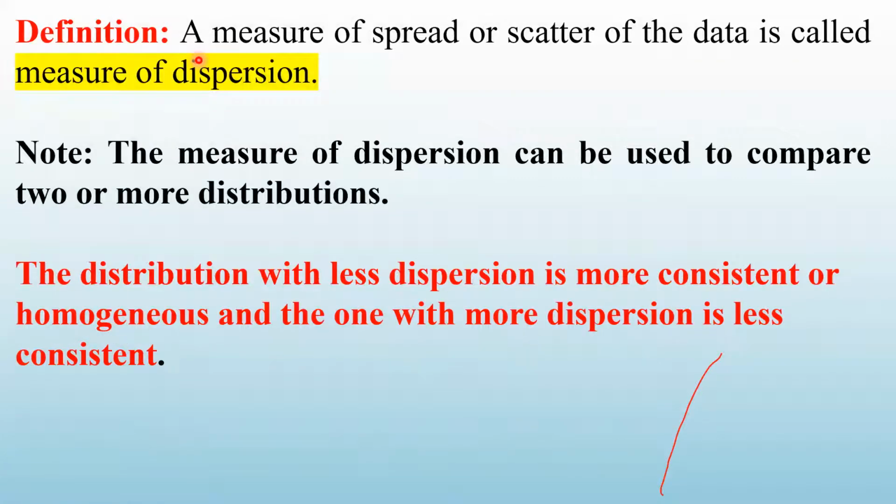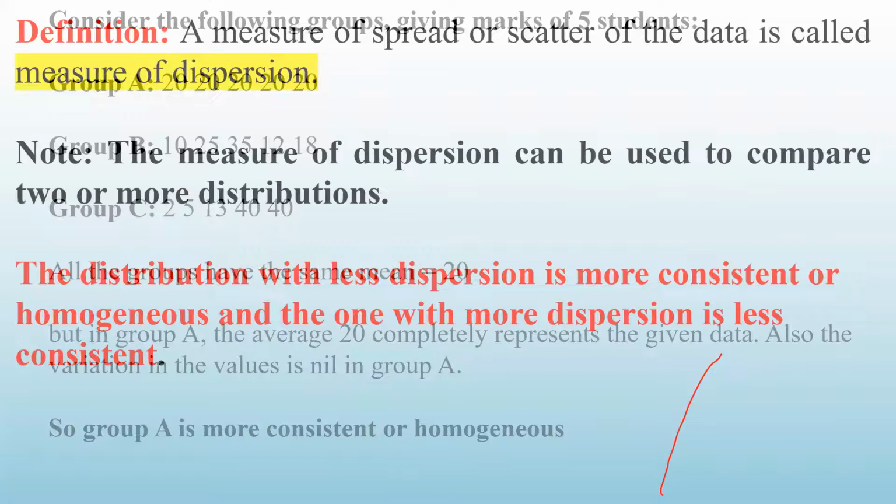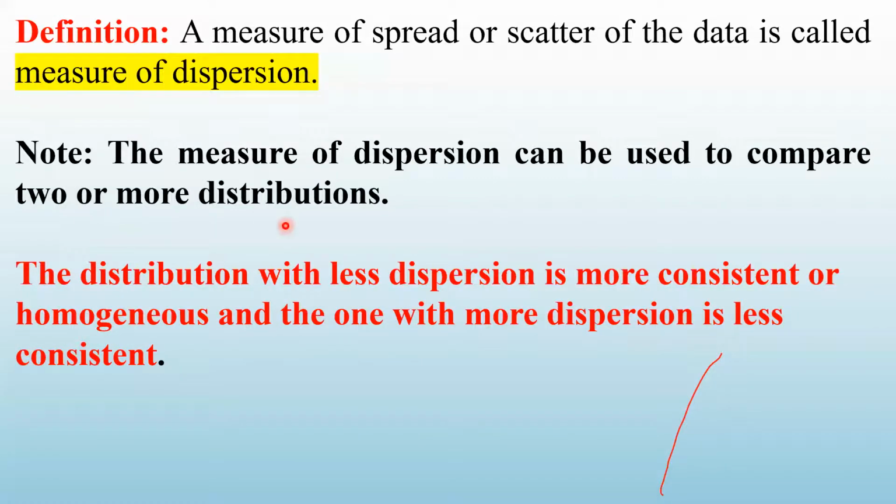Now see here. What is the definition? A measure of spread or scatter of the data is called measure of dispersion. कितना फैला हुआ है डेटा, उसका measure, that is called the measure of dispersion. Correct? Note, the measure of dispersion can be used to compare 2 or more distributions. That is what we have seen now. ये problem में हमने देखा 3 तरह के distribution दिए थे. To compare कौन सा group giving you better performance. Okay. So measure of dispersion is used to compare 2 or more distributions.